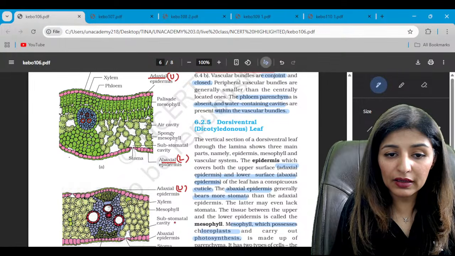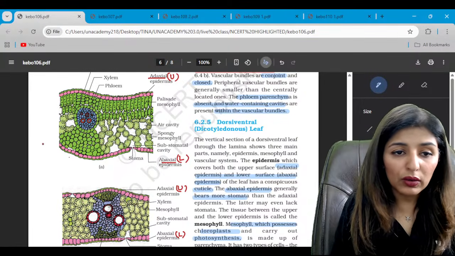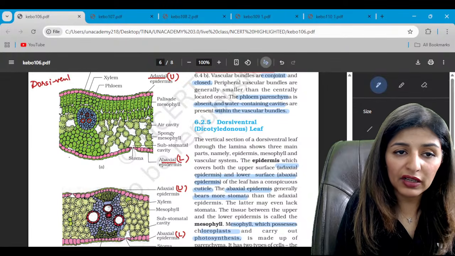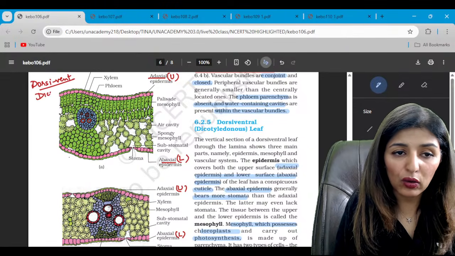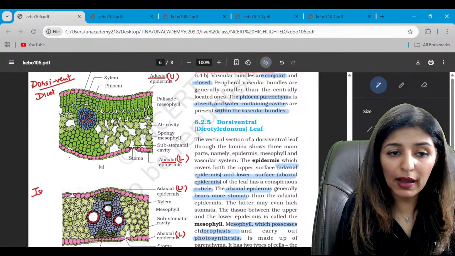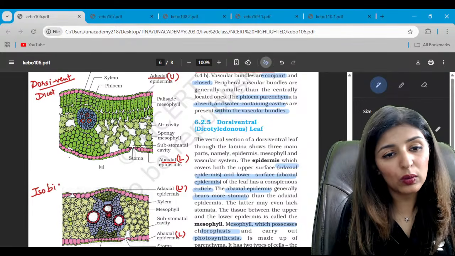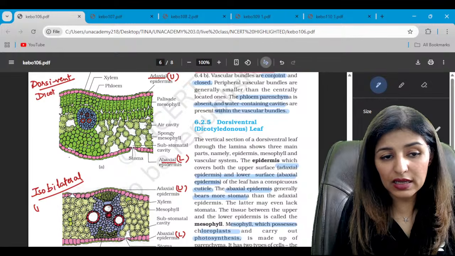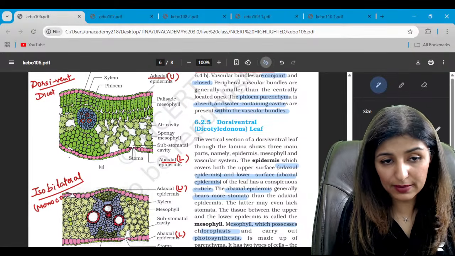Similarly, upper here and lower here. Now, this one is the dorsiventral leaf, present in dicot, while this is isobilateral. Iso means equal, bi means two, lateral sides, equal two sides. This is in case of monocots.